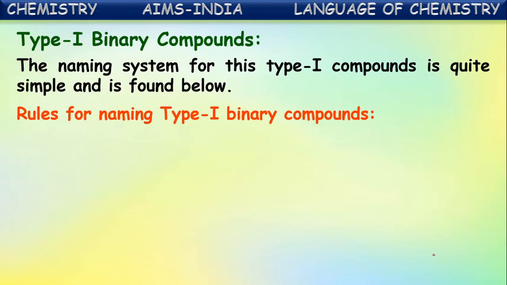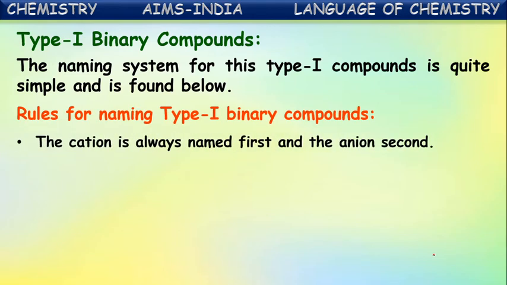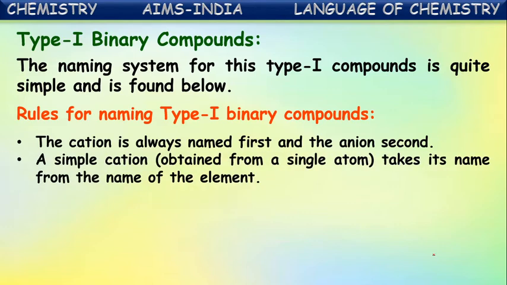Rules for naming type 1 binary compounds. First, the cation is always named first and then the anion second. A simple cation takes its name from the name of the element. Cation means the positive ion. So first, the positive ion, the metallic ion, is named, and its name is taken from the name of that element.